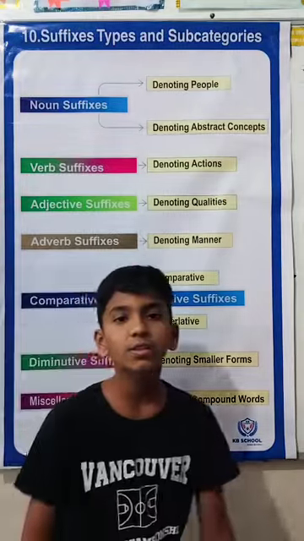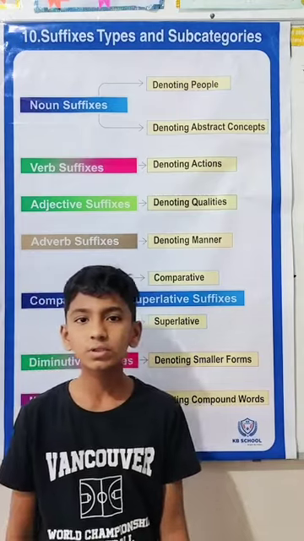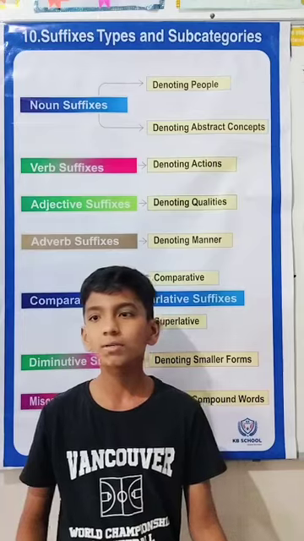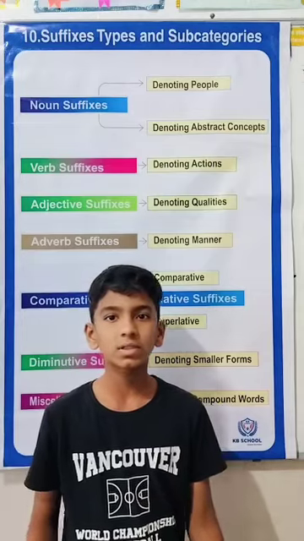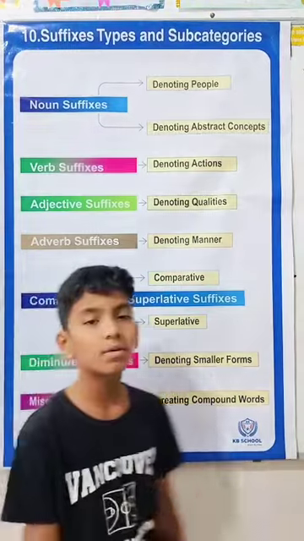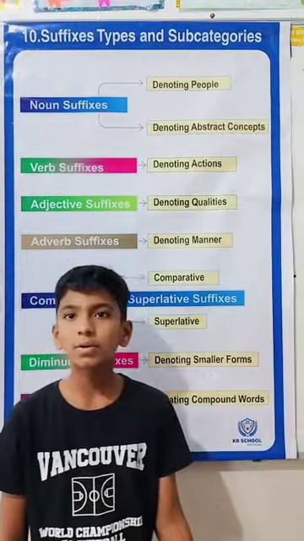Demonstrative suffix. Demonstrative suffix is used to indicate something in smaller and bigger forms with the help of clauses and phrases. They are further divided into 1 type: denoting smaller forms. For example, cup, could.